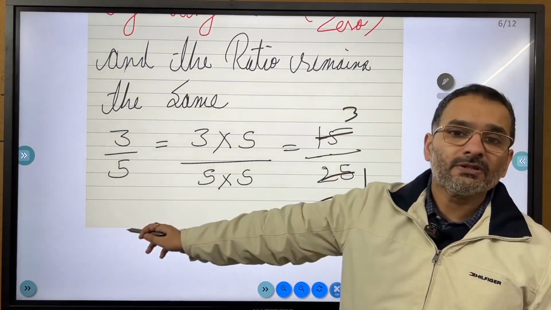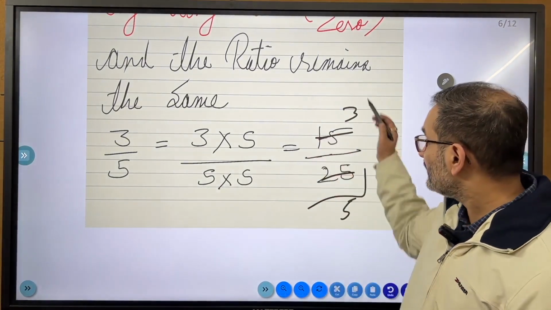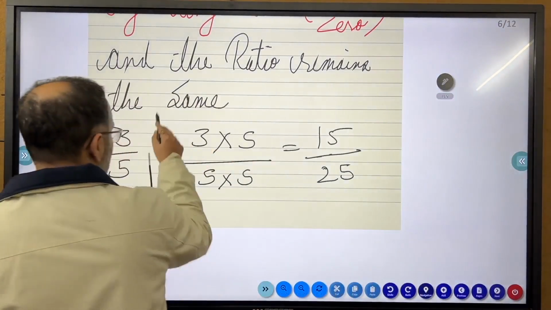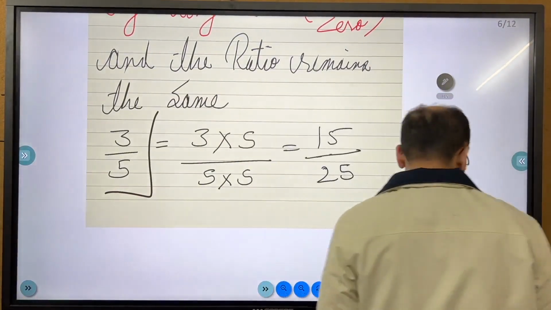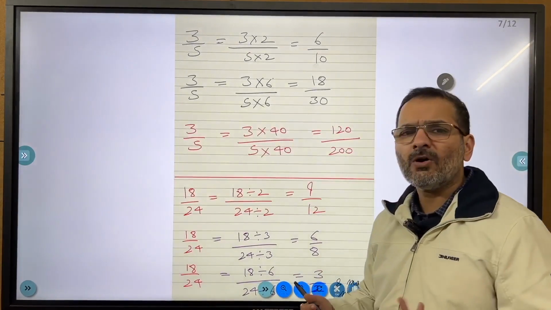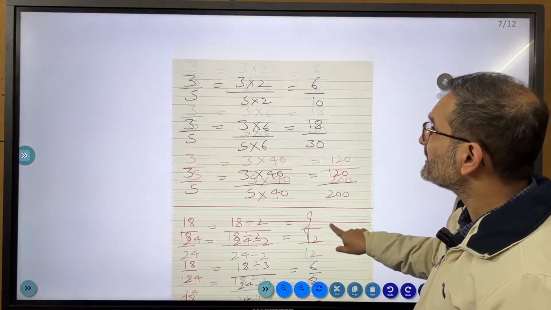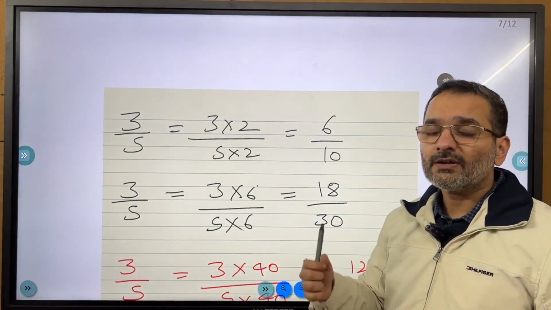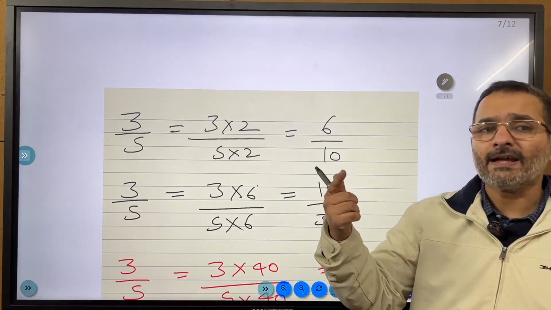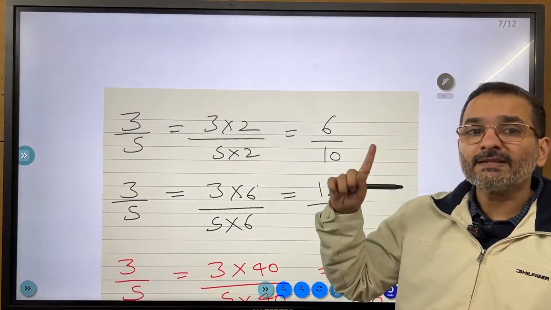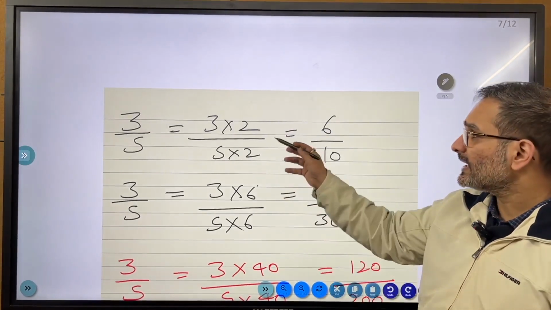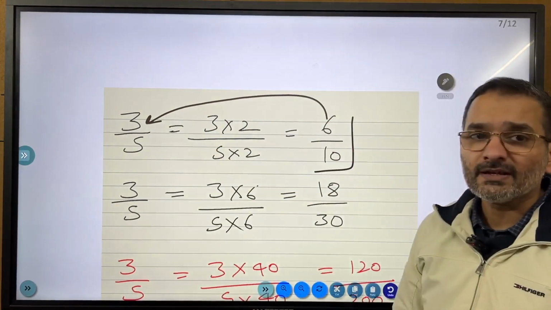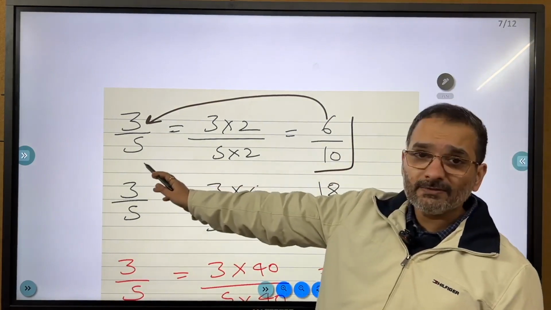Once you divide it, it goes back. So this is an equivalent ratio: 15/25 is equivalent to 3/5. But this is not the only one, many such ratios can be made. How? What did I say about equivalent ratios? You can divide or multiply a and b by the same value except 0. So 3 2s are 6, 5 2s are 10. So 6/10 is in its base form; if you simplify this, the answer will be 3/5.